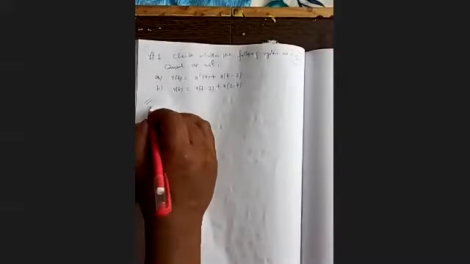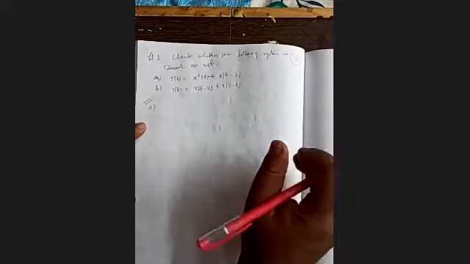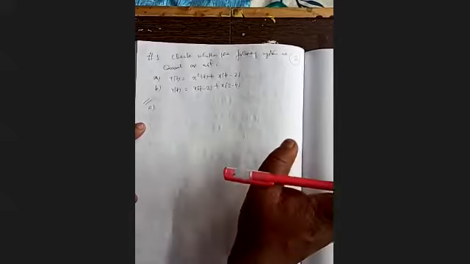Now, how to check the causality of a system? One option is to take three instants: t equal to some positive value, some negative value, and the zero value. For all such values, if the present output does not depend on future input, then it is a causal system.